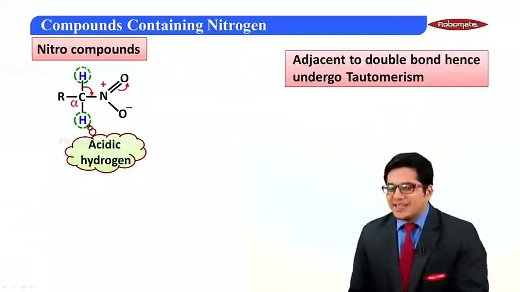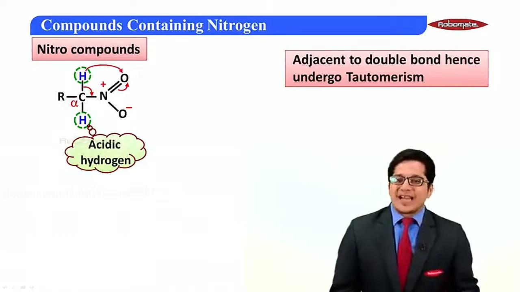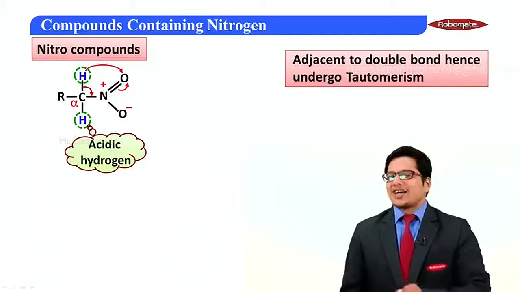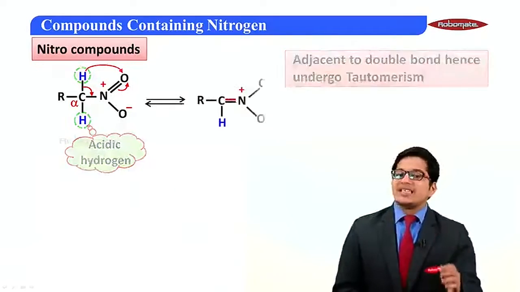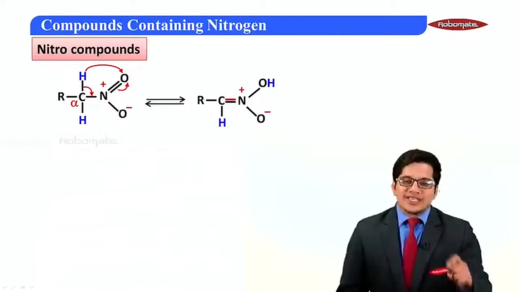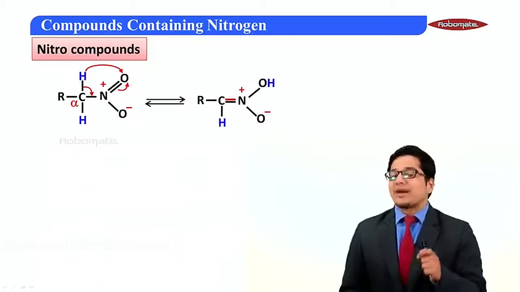So finally, a positively charged hydrogen would attack the negatively charged oxygen, giving us a compound that is RCH, N, single bond OH, single bond O, but the CN bond is a double bond.